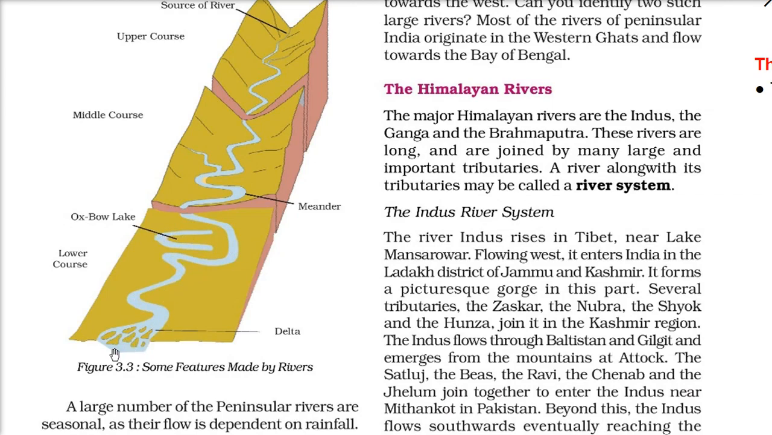And this is the lower course, the last point, when it is about to meet the sea, in our case the Bay of Bengal or the Arabian Sea. It deposits all the silt, and this deposition is called the delta. This is the delta.